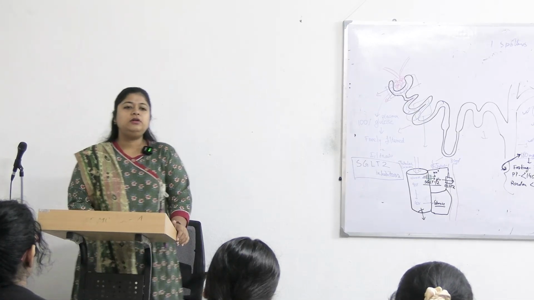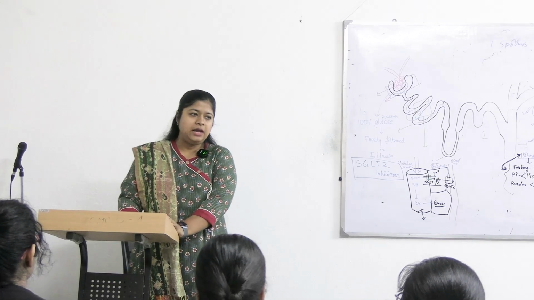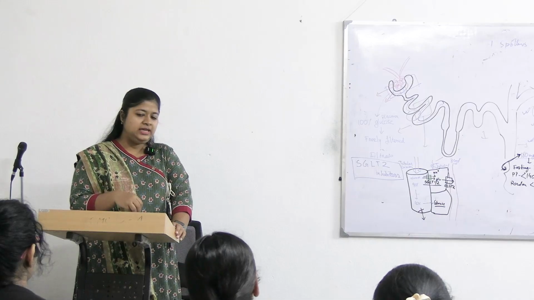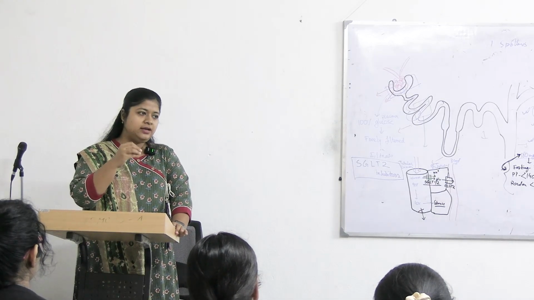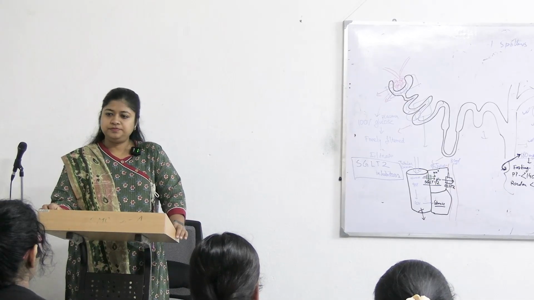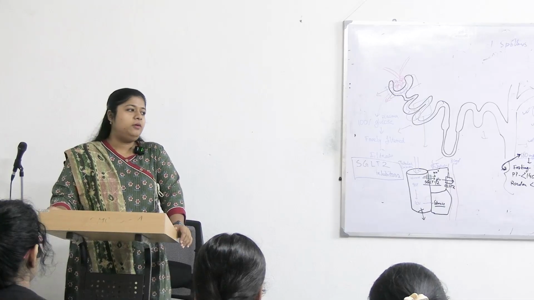Alimentary, anything related to food intake. So, alimentary glycosuria is another type that can happen because of excessive glucose load or excessive glucose intake, leading to a glucose spike immediately after the food intake, leading to glycosuria. Clear?